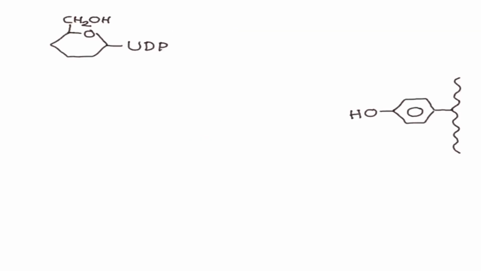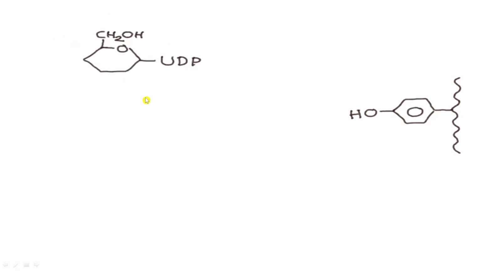So here towards right hand side you can see the glycogenin. This hydroxyl group belongs to the tyrosine of this glycogenin protein. Towards left hand side you can see the UDP glucose molecule. Now this hydroxyl group of tyrosine is going to attack the C1 carbon of this glucose. Let us see how.